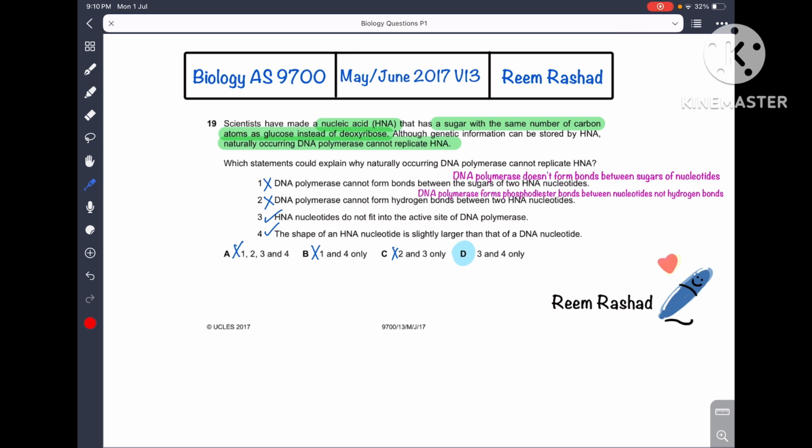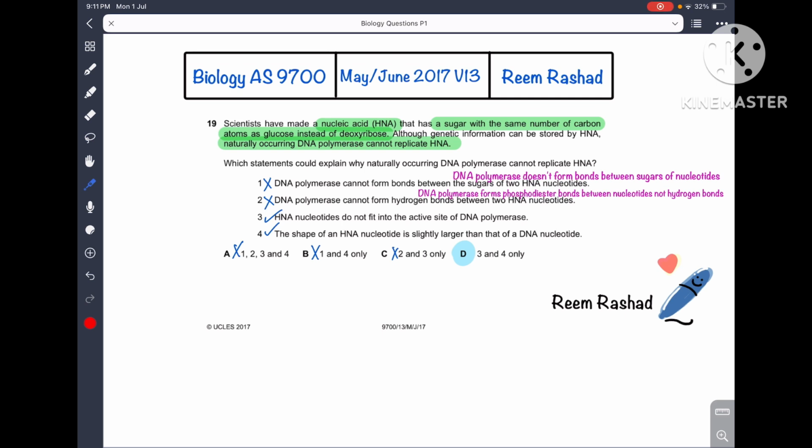So let's begin. The question says scientists have made a nucleic acid HNA that has a sugar with the same number of carbon atoms as glucose instead of deoxyribose. So the HNA nucleotide has a sugar with 6 carbon atoms instead of 5 carbon atoms. Although genetic information can be stored by HNA, naturally occurring DNA polymerase cannot replicate HNA. And this is logical because the HNA nucleotide has a different structure from the DNA nucleotide, so it won't be able to fit into the active site of DNA polymerase.